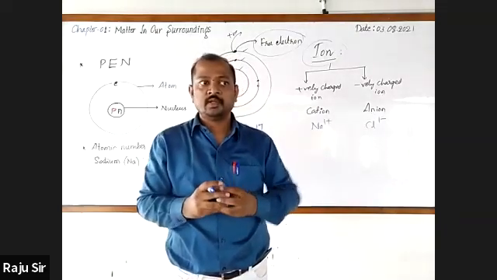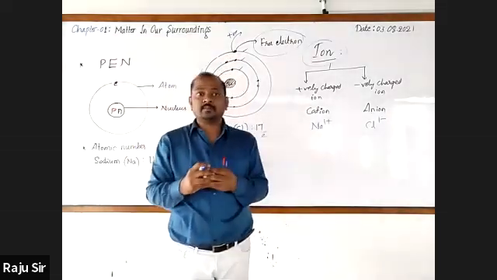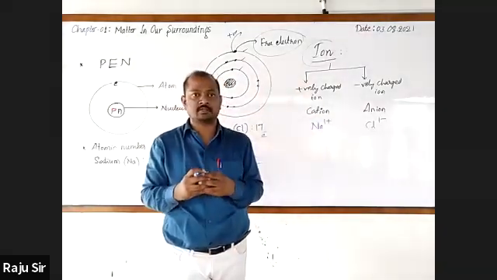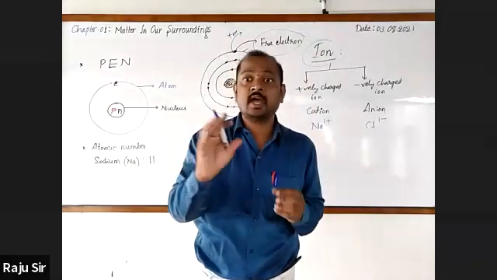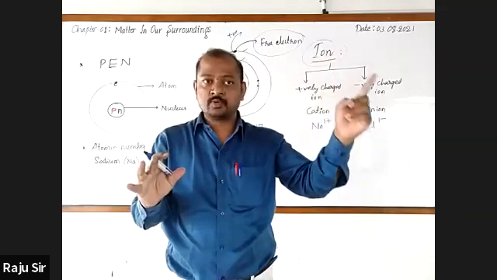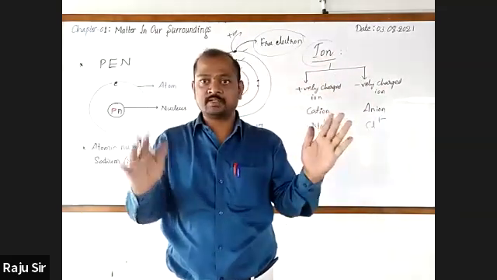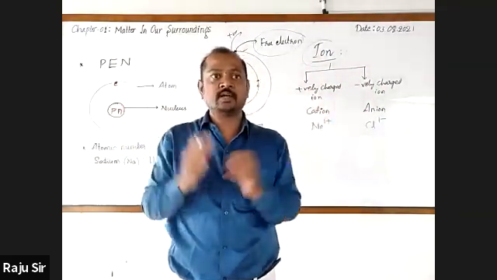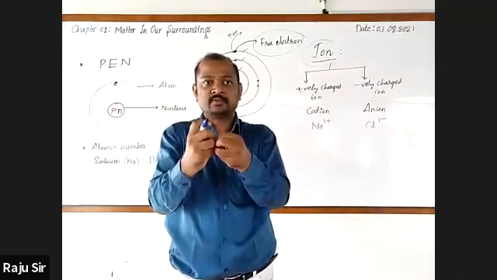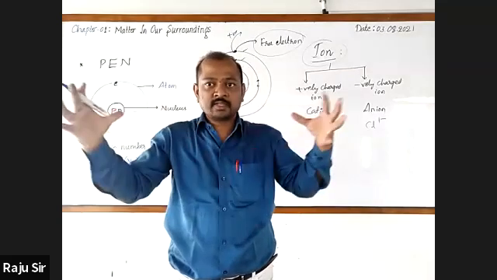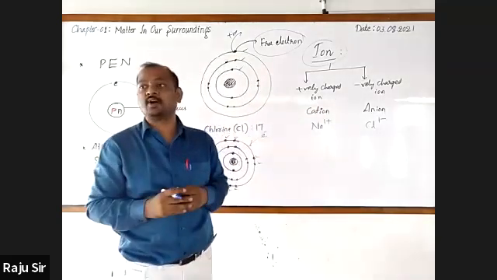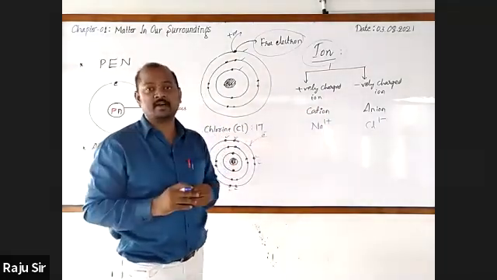The atoms which lose or gain electrons get charged, and these charged atoms are called ions. When we mix these two, we get the fourth state of matter, that is called plasma.